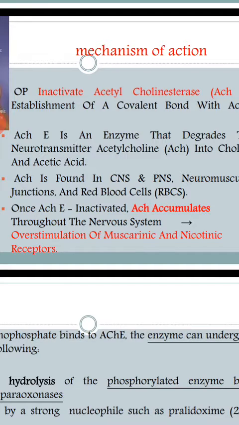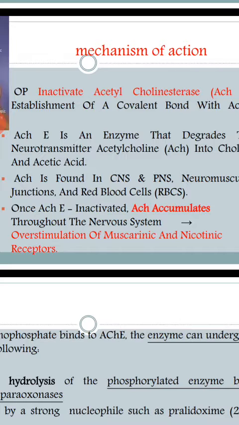Immediately after release from the presynaptic neuron and binding with specific receptors like muscarinic and nicotinic receptors, the remaining acetylcholine rapidly undergoes inactivation or hydrolysis by interacting with the acetylcholinesterase enzyme.